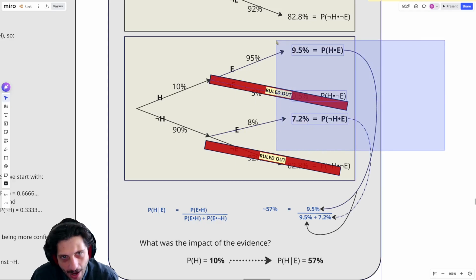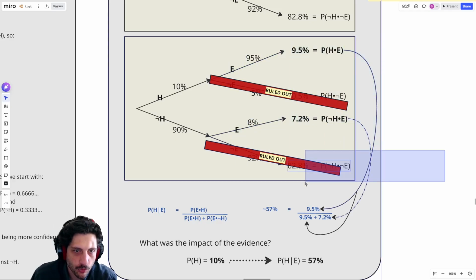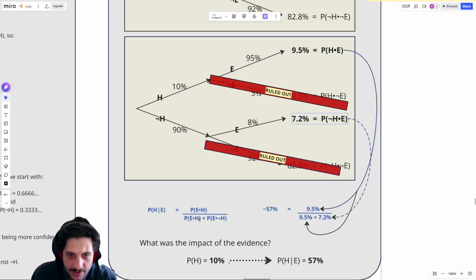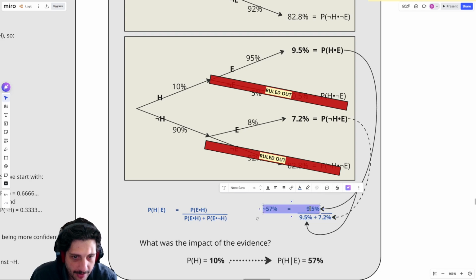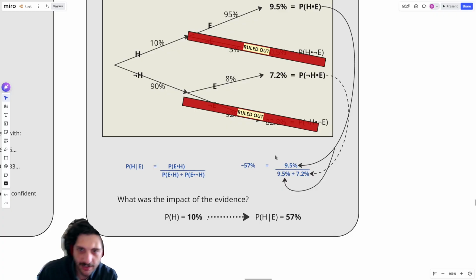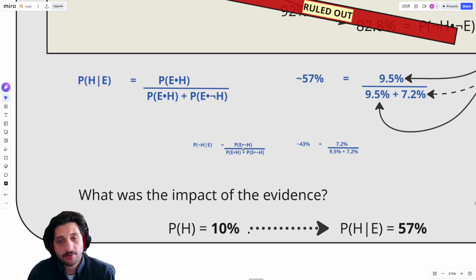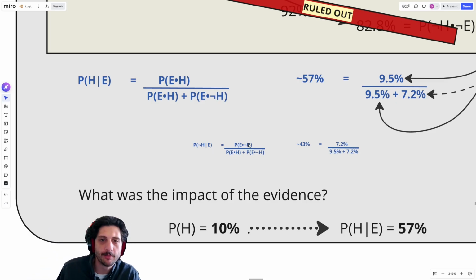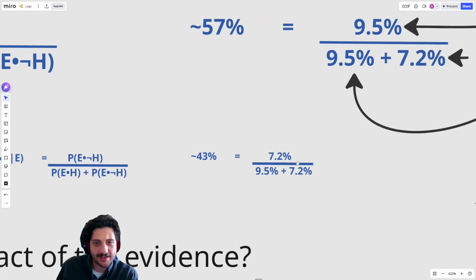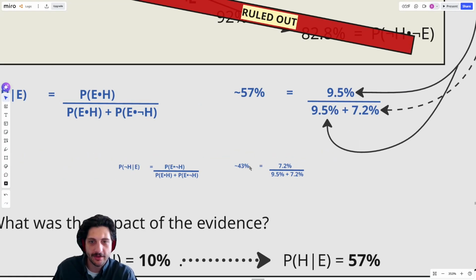We're just saying, out of what is left over, once we've ruled out not E, we have these 2 things, so we add them together, and then we ask how much of that belongs to the one? And just as easily, if I wanted to see the likelihood that not H is true given E, then I just change the target that I put on top. I ask, what's the probability that I have E and not H given that I know E is true? So I put my 7.2 on top of the total, and that would give me about 43%.